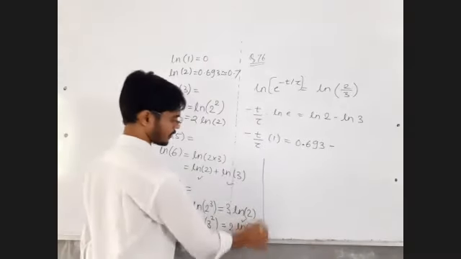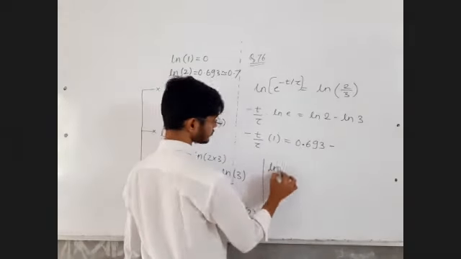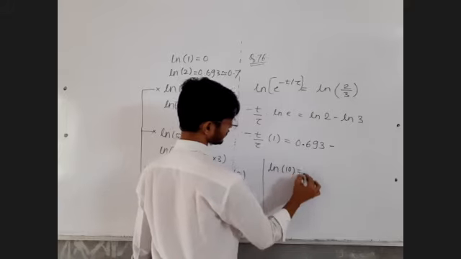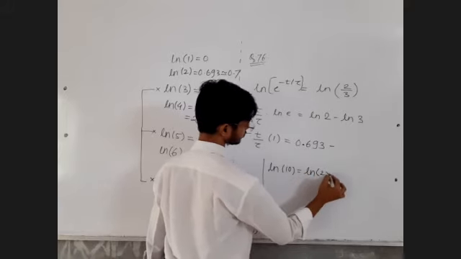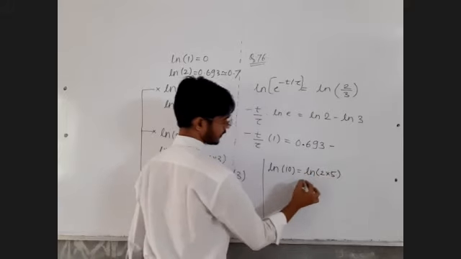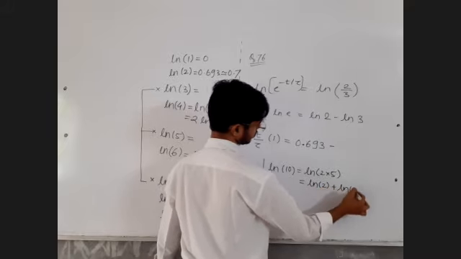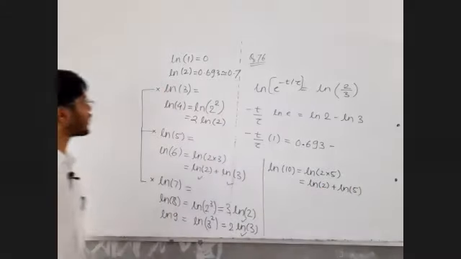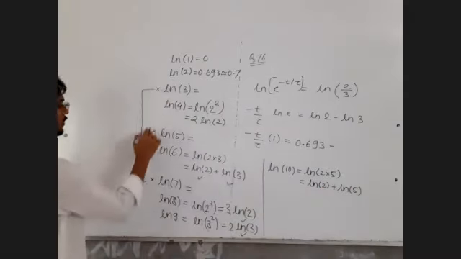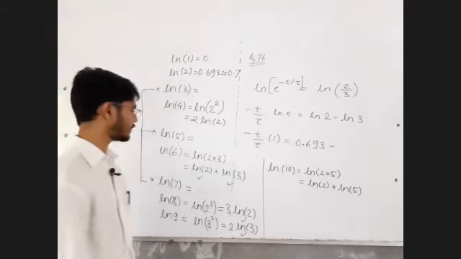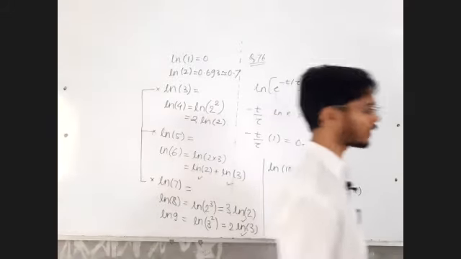ln 10 is also not a big deal. People write it like this. Log mn is log m plus log n. So ln 1 to 10. If I give you these three values 1, 2 and 3, will you be able to calculate ln 1 to 10? Reply to me in the chat box.